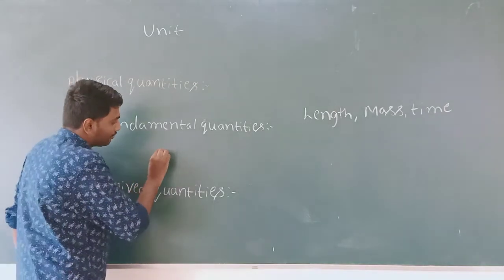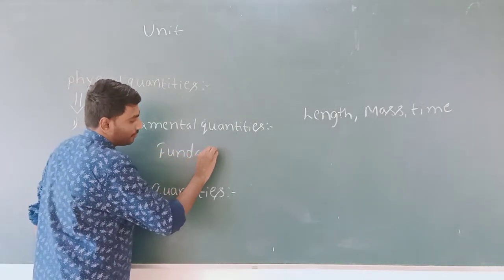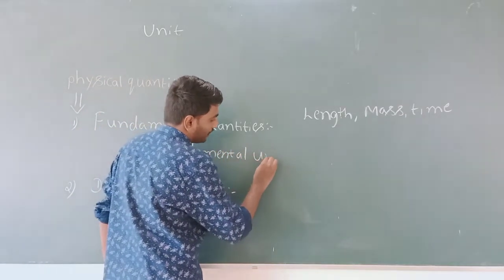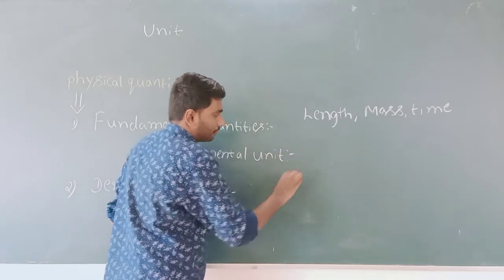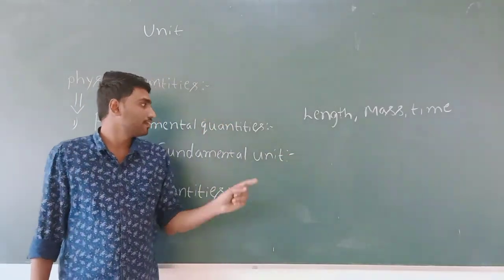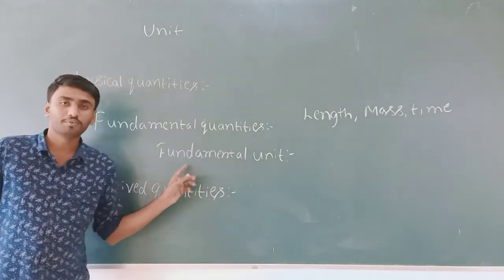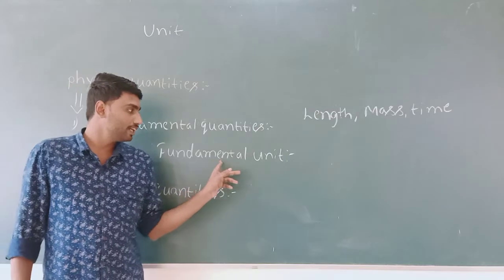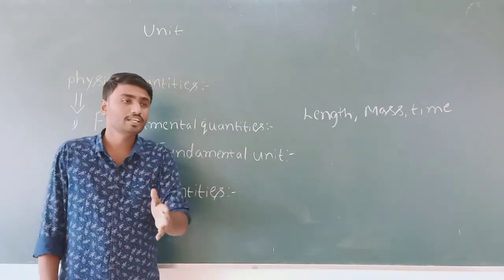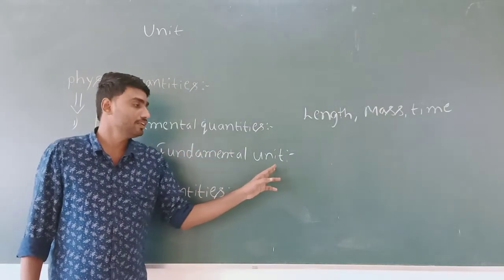Now again, fundamental unit. Fundamental unit means the unit for measuring the fundamental quantity is called fundamental unit.